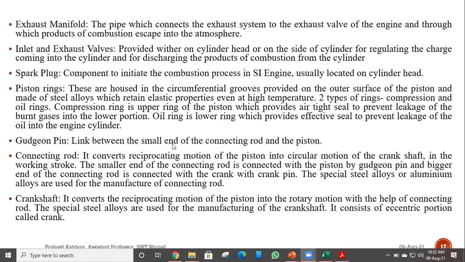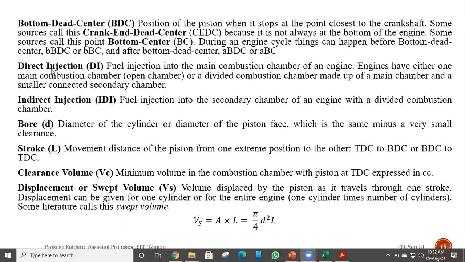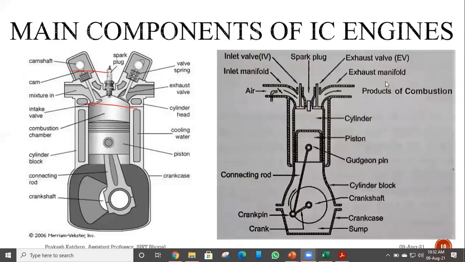Then after top dead center, we have direct injection or indirect injection, DI or IDI. So what are DI and IDI? If we look at this particular engine, we have only one combustion chamber. The combustion chamber is the space between the cylinder head and piston, which is available for our operation. That space is known as the combustion chamber. So in this case, we have a single combustion chamber. Whatever fuel or